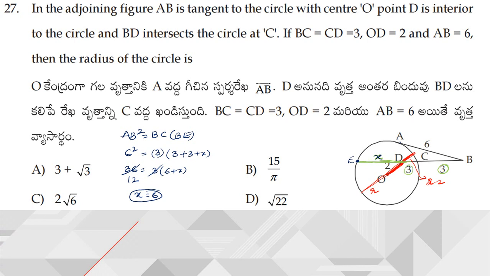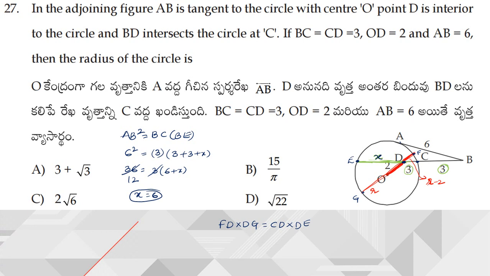Now again, if you observe this CE, suppose this point is some F and this point is some G. Now you can observe that CE and FG are two chords which are intersecting at D. When two chords are intersecting at D, we have a formula, right? So what is that? The product of the segments will be equal. So from this, FD into DG is equal to CD into DE. So observe the figure carefully, then you will get it.